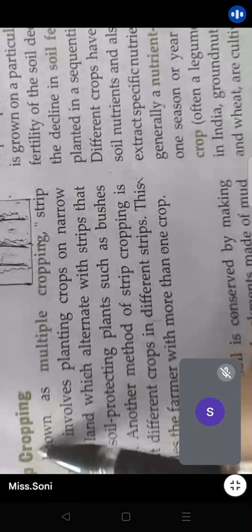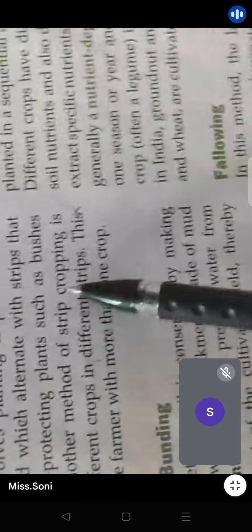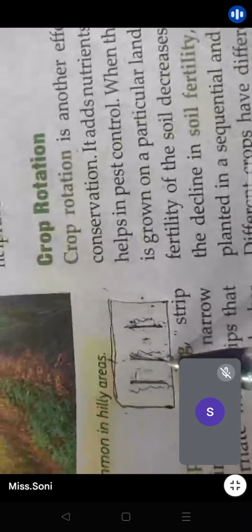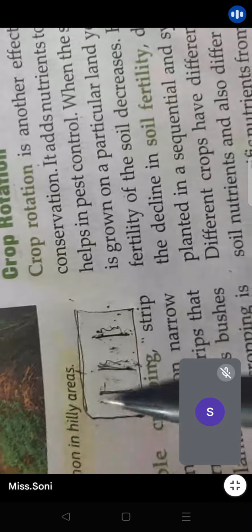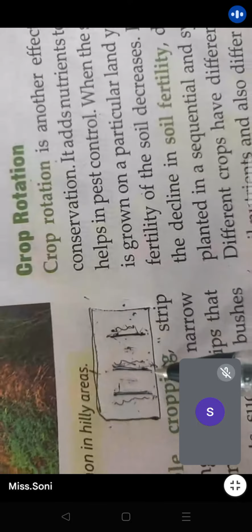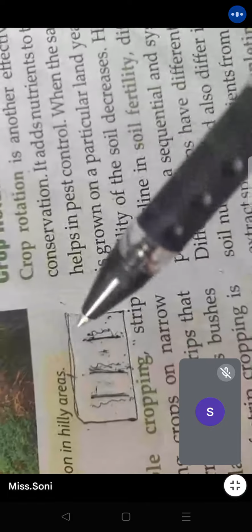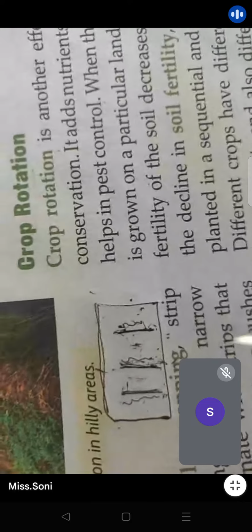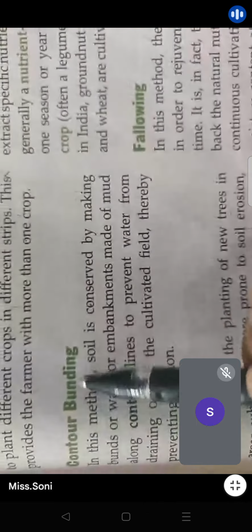Also, in strip cropping, another method is to plant different crops in different strips. One thing was that they plant bushes and crops, right? Another thing is a different crop here, one different crop here, and one different crop here. What will happen because of this? The quality of the soil will be maintained because the same crop is not grown again and again. It is getting varieties of crops, and because of that, its fertility, its quality will be maintained. Understood? Next is contour bunding.